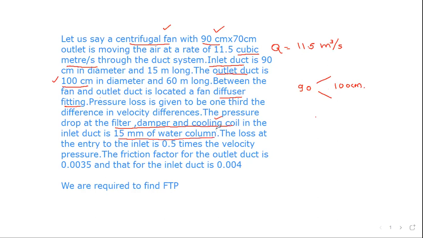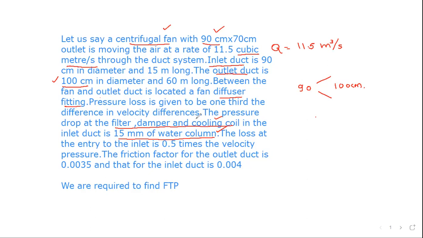But if you want to do the actual calculations of fan total pressure, you need to refer to the manufacturer's catalog and obtain this value. Whatever value they give you has to be taken as the pressure drop at the filter, damper, and cooling coil. So we will be using 15 mm of water column as our value.